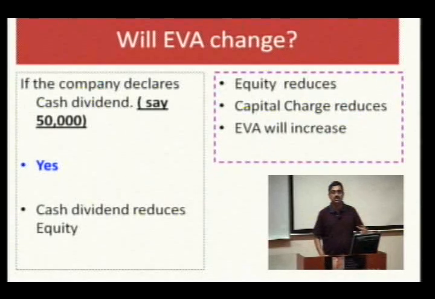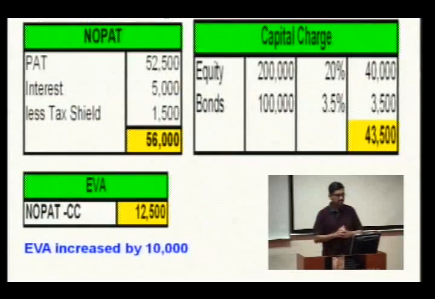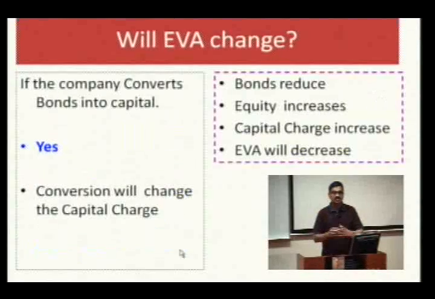So, on one hand, the stock dividend will not change EVA, but cash dividend will increase the EVA because the equity reduces, and we know that the cost of equity is greater than the cost of debt. Continuing the same example, when equity reduces, your equity is no more 250,000, it reduces to 200,000, bonds remaining the same, NOPAT remaining the same, your capital charge reduces, so EVA is increasing by 10,000.